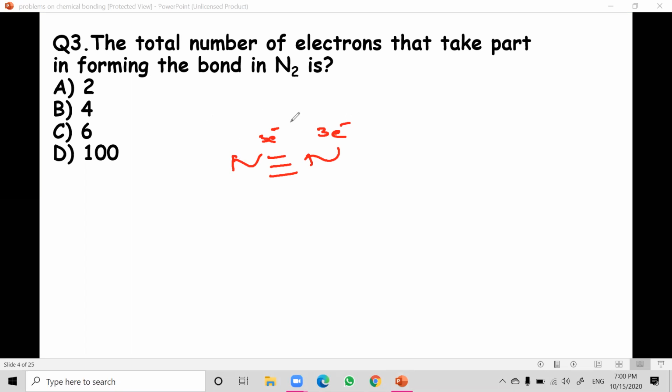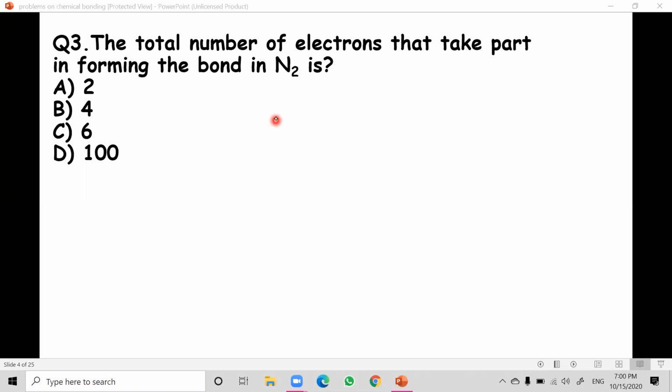So the total number of electrons that take part in forming the bond in nitrogen is 6 electrons, because it is formed by a triple covalent bond. A single covalent bond is 2 electrons, a double covalent bond is 4 electrons, and a triple covalent bond is 6 electrons. So 6 electrons is the answer. So the answer is option C. I hope it is clear. You can just note down. We'll proceed to the next question.